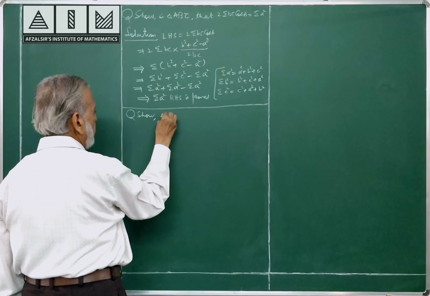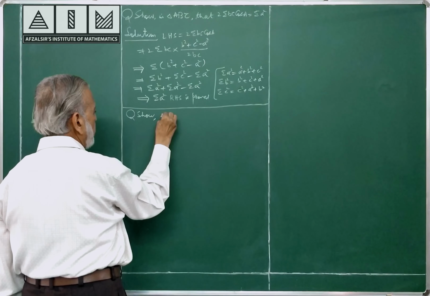Expand b minus c whole square: b square plus c square minus 2bc, cos square A by 2. b plus c whole square, similarly: b square plus c square plus 2bc, sin square A by 2. See once again, b minus c whole square expanded, b plus c whole square also expanded. I am fully expanding now.